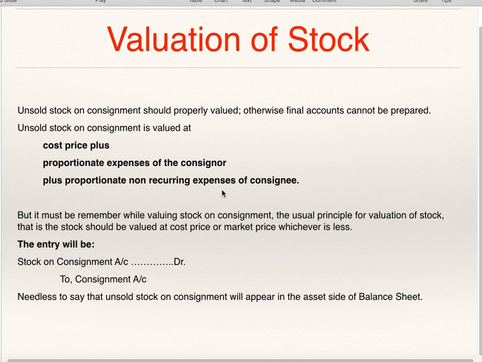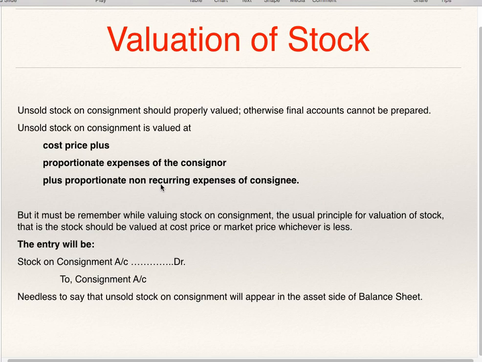For example, insurance in transit, carriage, freight, etc. Or if he is paying any duties or taxes for receiving those goods, those are non-recurring expenses which he incurs only one time, which are not repetitive in nature. But recurring expenses are, for example, warehouse charges, insurance of goods in warehouse, rent. All these are recurring in nature.